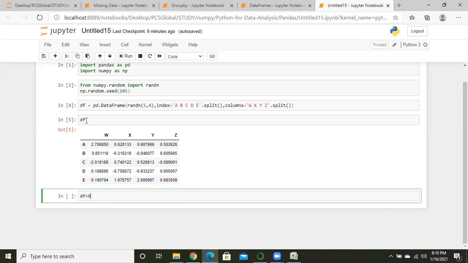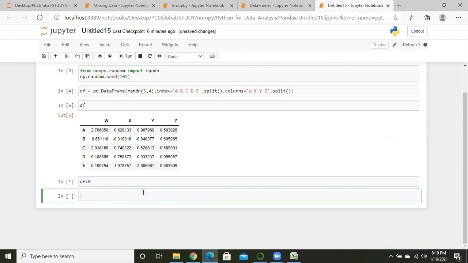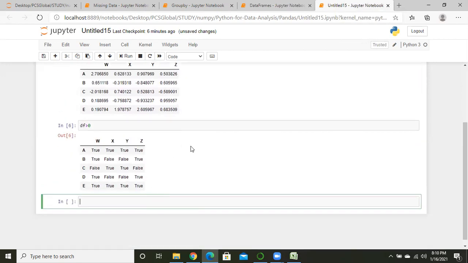In df there is the w, x, y, z column values, right? So I want to know from Python, is there any value greater than 0 or not? Python told me this kind of thing, true or false.